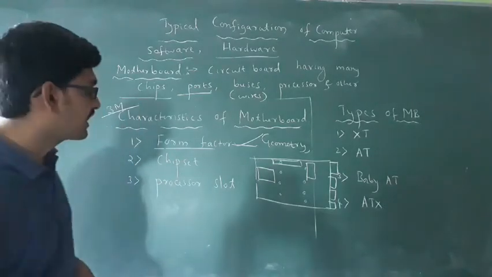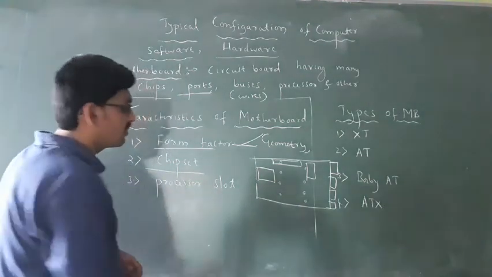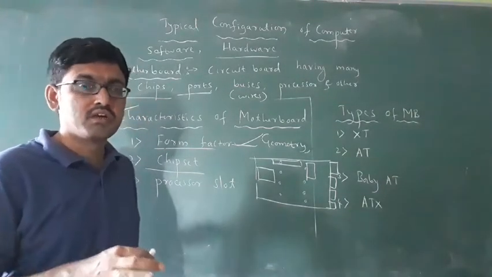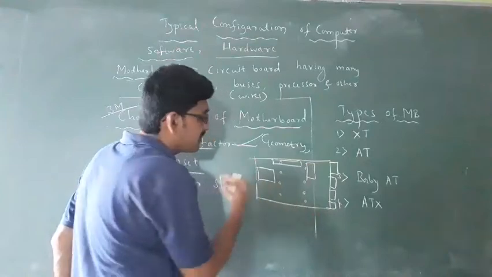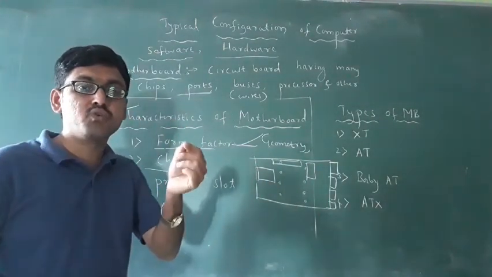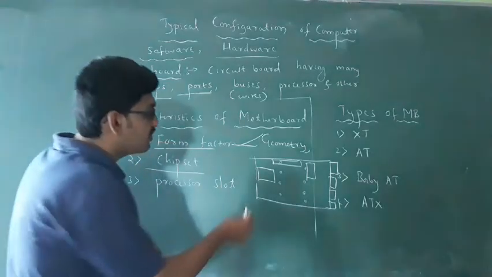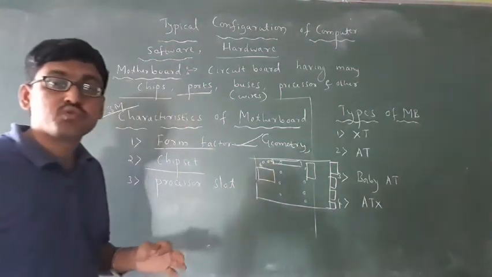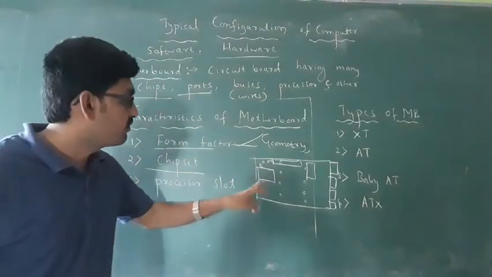Got it? The second characteristic is a chipset. What is chipset? Chipset means it consists of so many chips around your motherboard. Then what is the main use of this chipset? These are minute electronic components used for data transfer between various components.